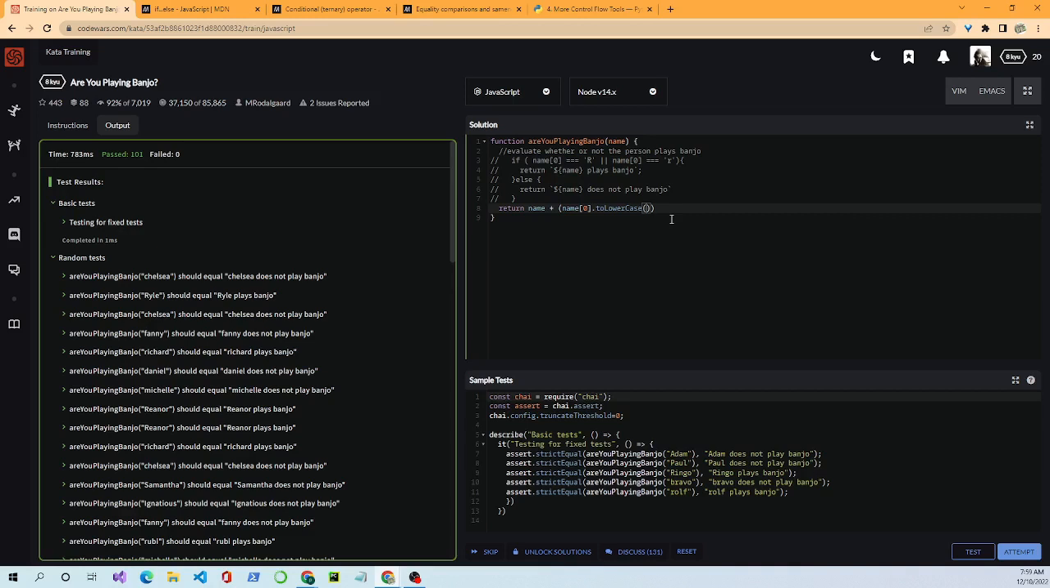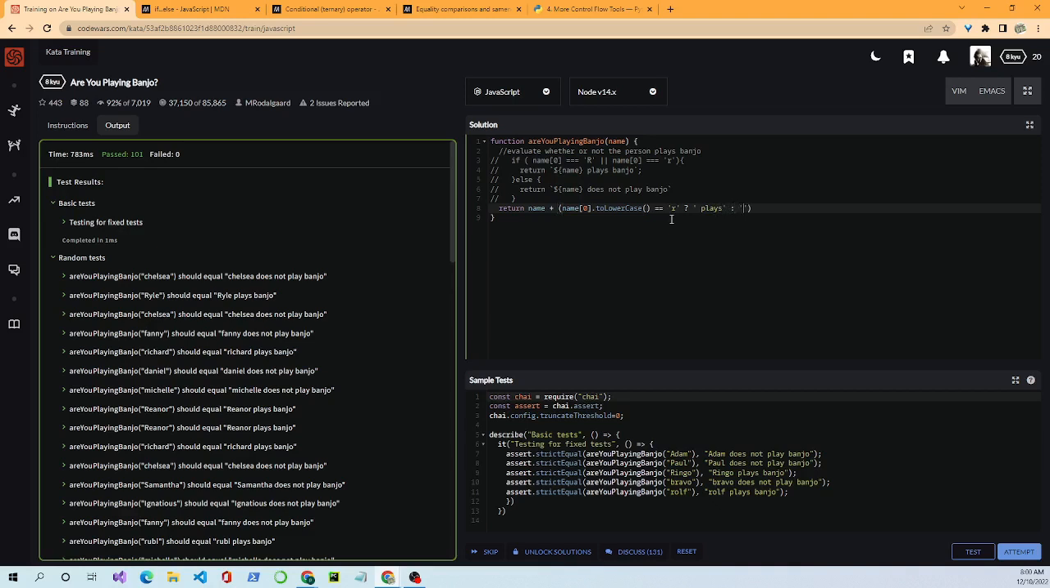We do name[0].toLowerCase(). So this will take the first letter of name and make it lowercase. And we'll do our same equals R. You can have two equals, which does equality, or three. Three is stricter, it'll check type and value. Then we'll do R. And then we will do our ternary operator.